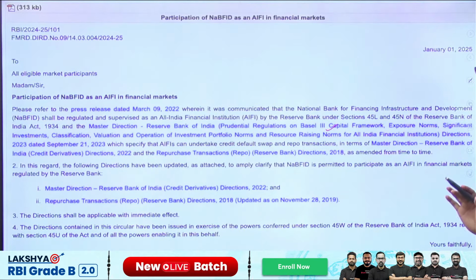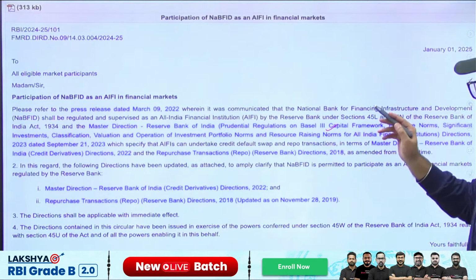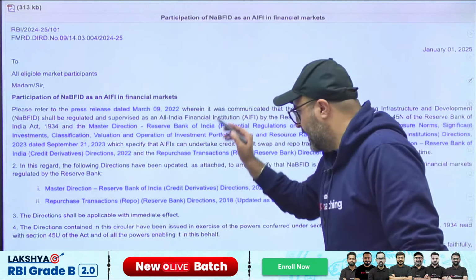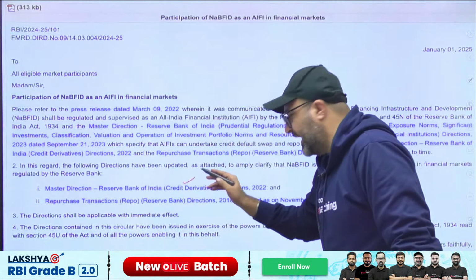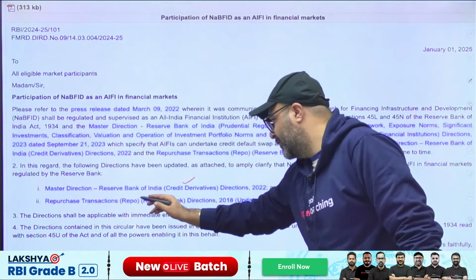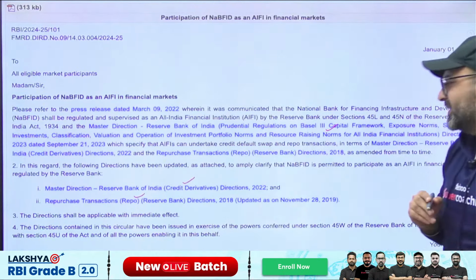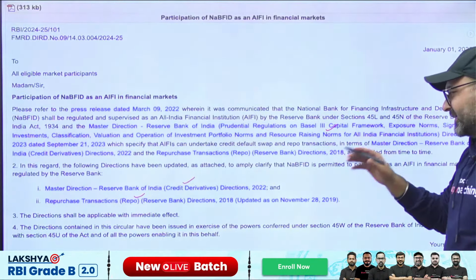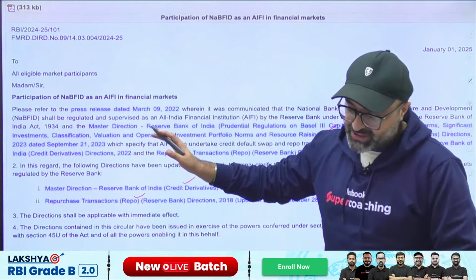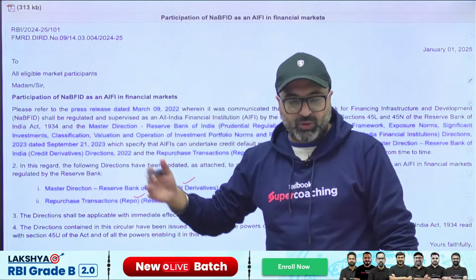These norms need to be followed. But along with that, RBI has come up with the master direction where RBI says that now NABFID, like all other All India Financial Institutes, is allowed to operate in credit derivative operations. It is allowed to operate in repurchase transactions. So let's decode this one by one.